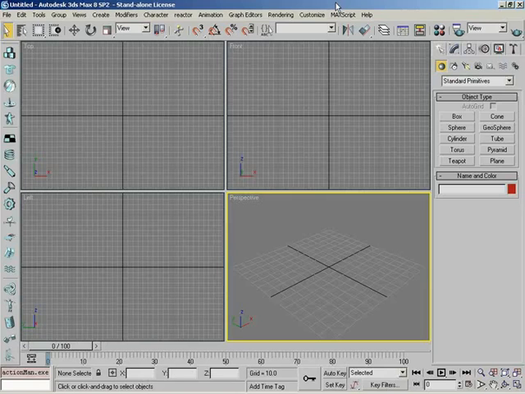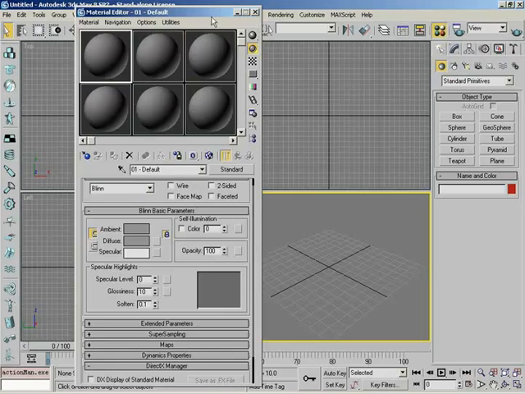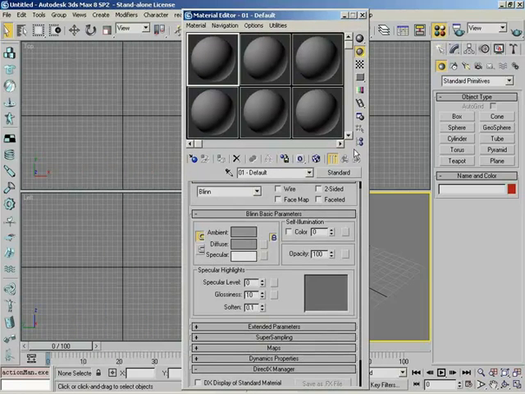In this video, we're going to take a look at the horizontal toolbar available inside the material editor, which you can see here down beneath all of your sample slots. Now, the first button that you see here is for getting a material. And when they say get material, they really mean it, because you can get it from just about anywhere.